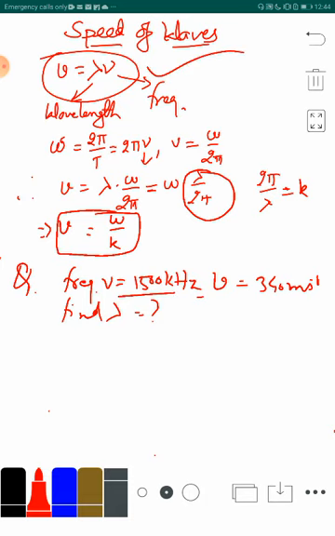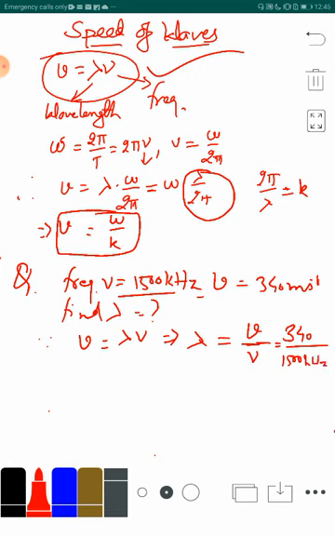We make use of this formula, because velocity is given as lambda into nu, which simply gives us the wavelength lambda to be v upon nu. Now, the velocity is 340 divided by the frequency, 1500 kilohertz. So, we simply have to solve this and we can get the wavelength. I leave this up to you.